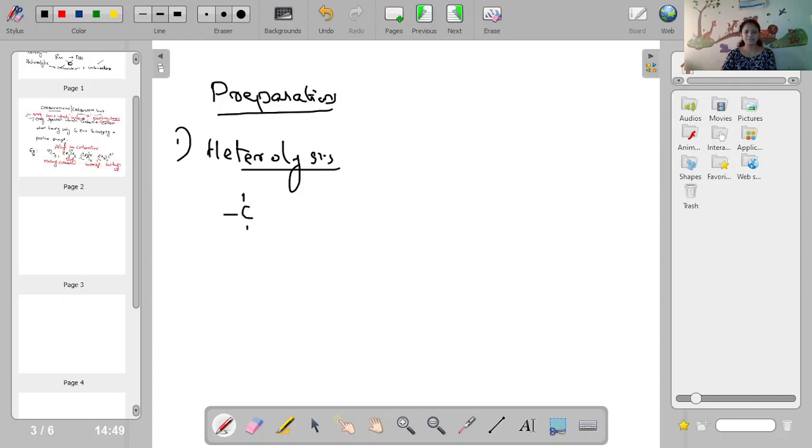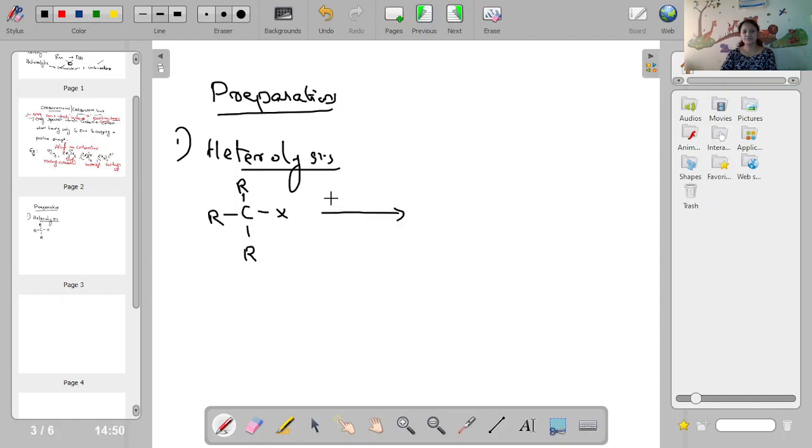Let it be R. R may be H or any alkyl group. Okay, R can be either H or any alkyl group. Let it be an alkyl halide. So heterolysis of an alkyl halide gives X minus. CR3X or like CH3X, like heterolysis.